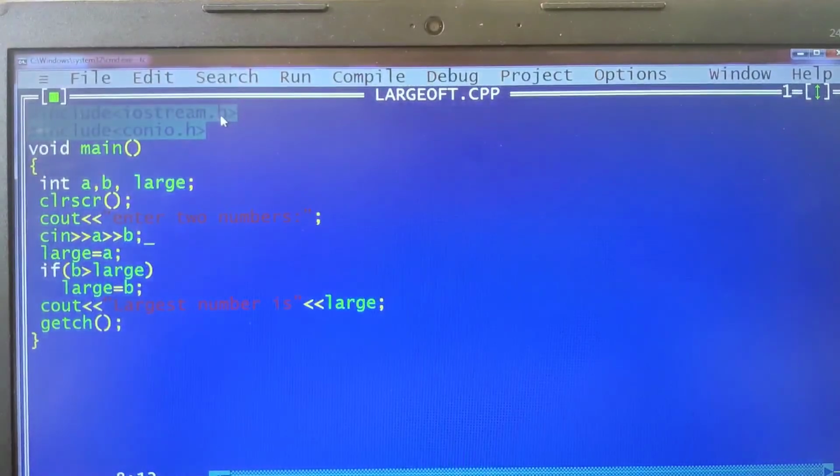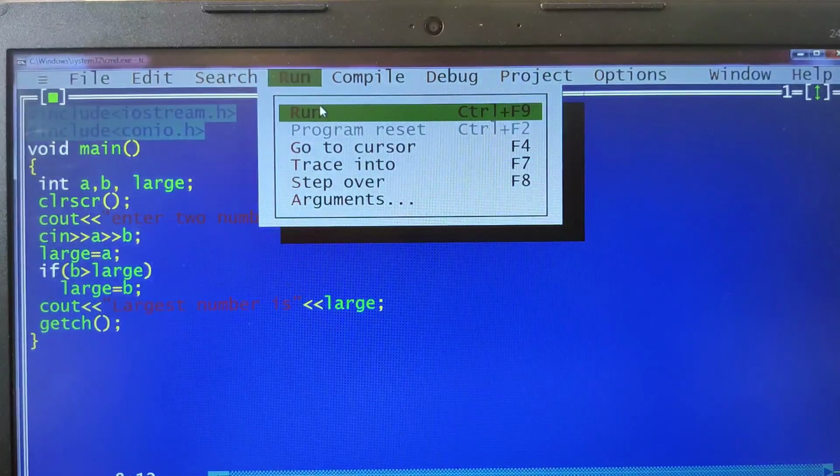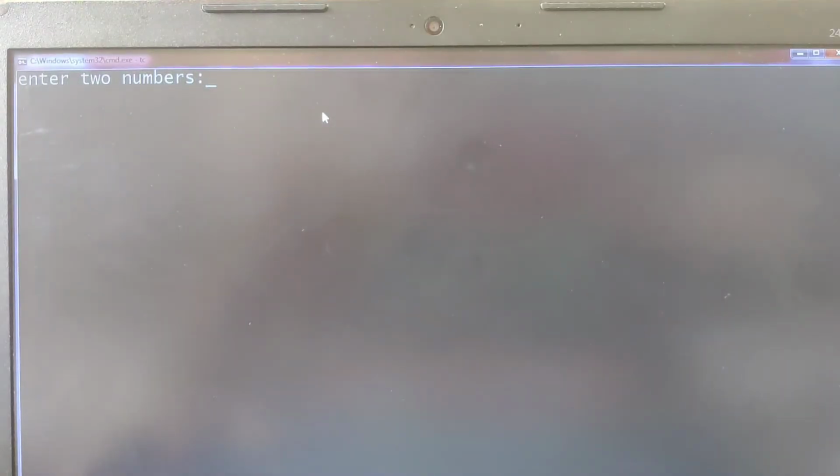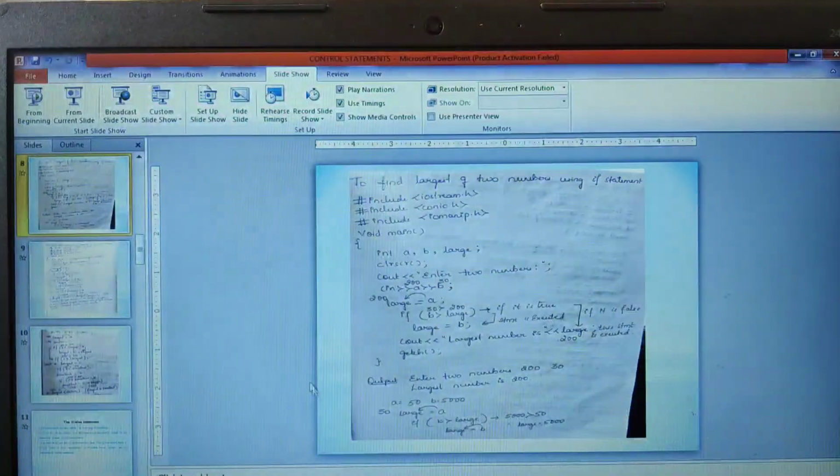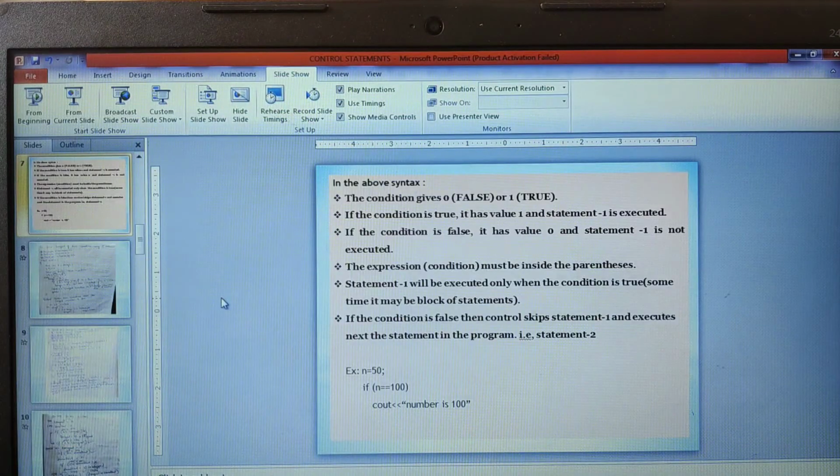Similarly, shall I show it with a different value? Here I run, and I'll give 10, and for the other one I'll give 1000. That means I'm giving the value of A as 10 and the value of B as 1000, and then I press enter. When I press enter, it gives me the largest number as 1000. I hope, students, we are able to understand. Next, we shall move on to a different program, again using only the simple if statement.